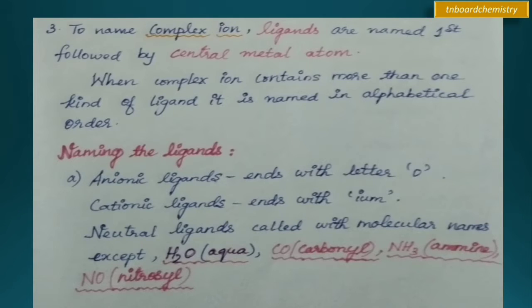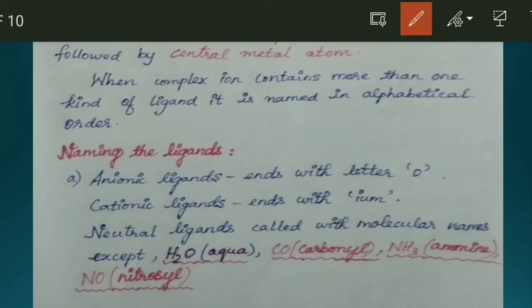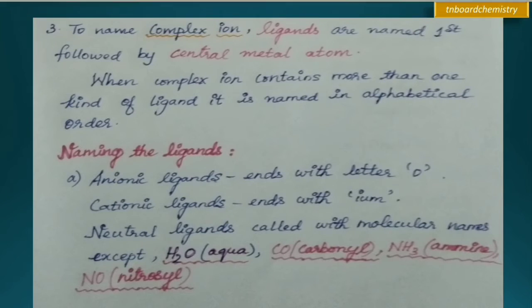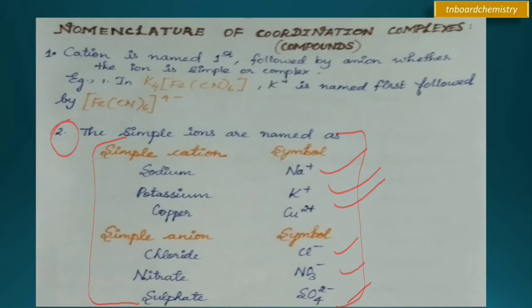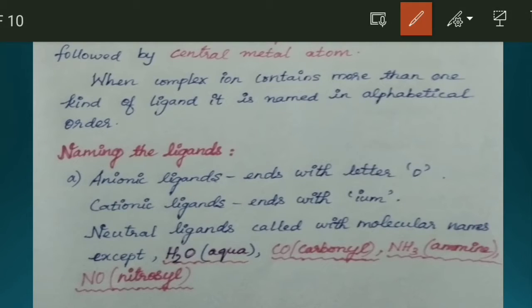Then next point is, if ligands are present, ligands are named first followed by the central metal atom. First we name the ligand and then we name the central metal atom. When more than one kind of ligand is present, then they are named in alphabetical order.